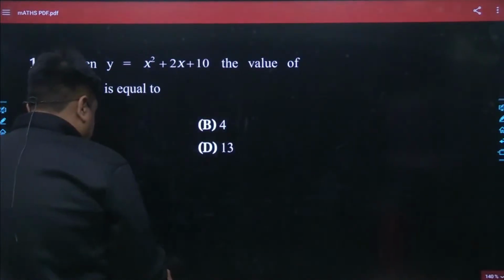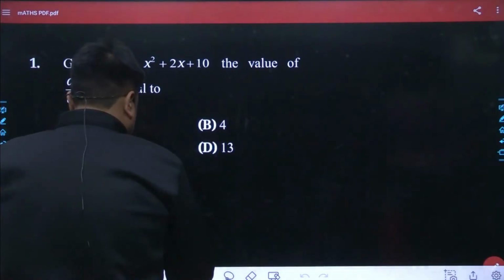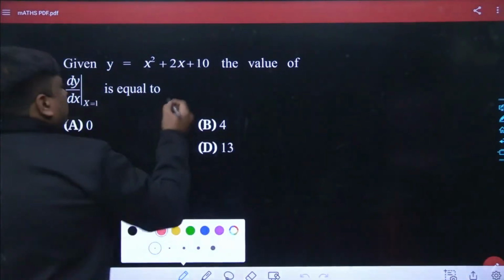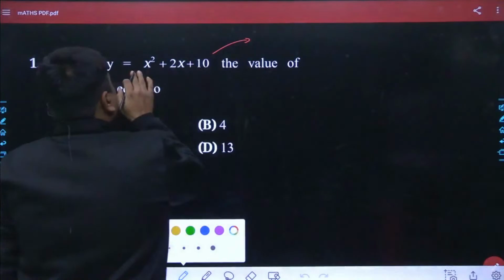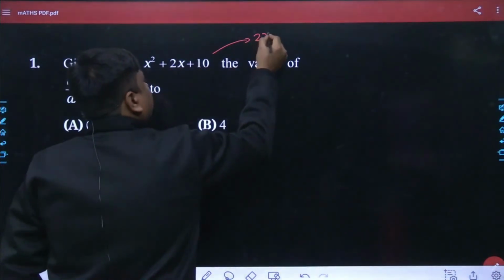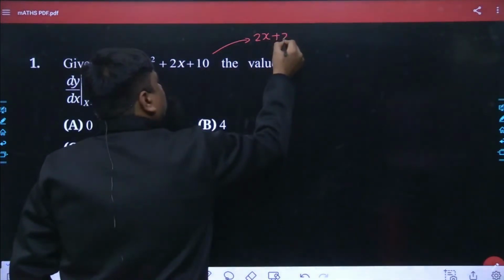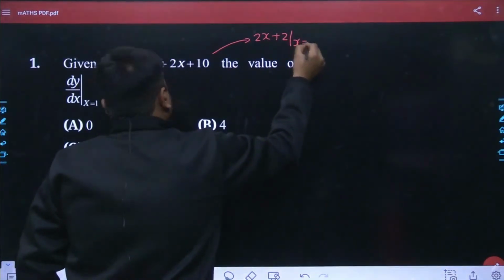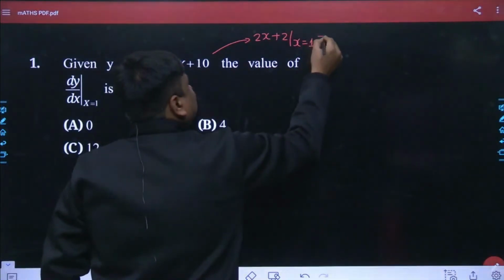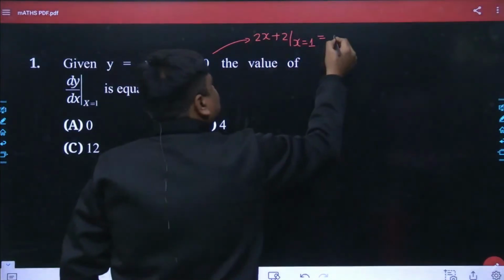So what was the question over there? We just had to perform the differentiation with respect to x. Obviously the differentiation of x square is 2x, and the differentiation of 2x is simply 2. At the end of the day we had to put x equals 1, and the result is 2 plus 2, that is 4.